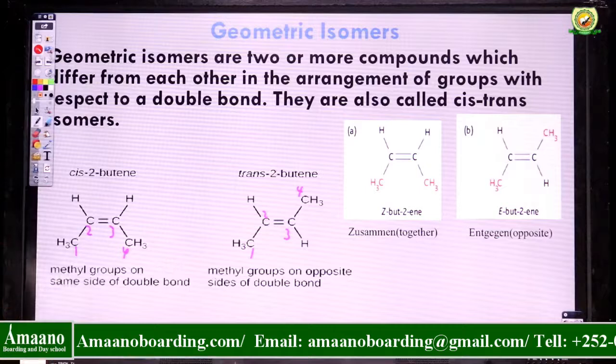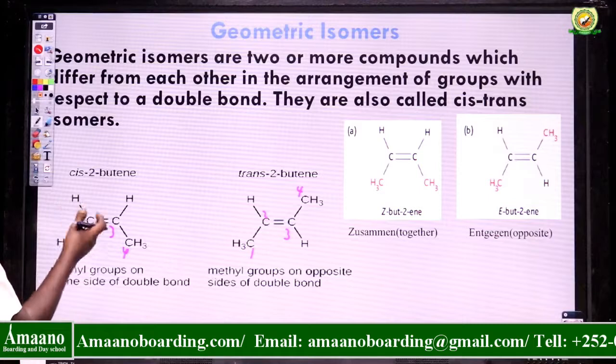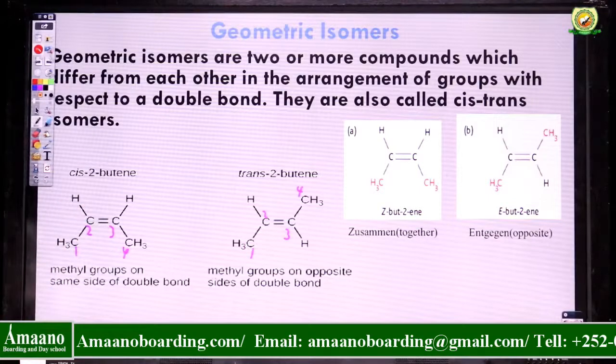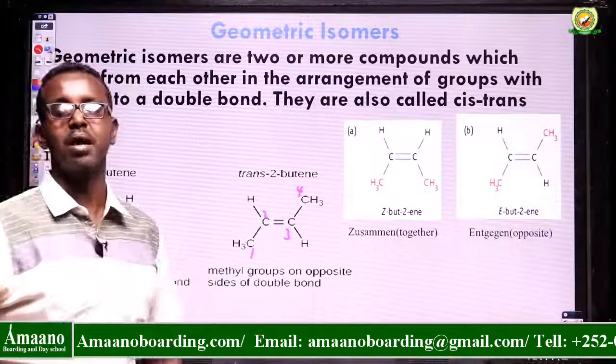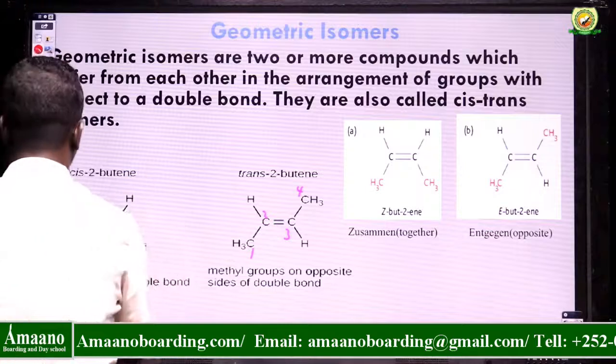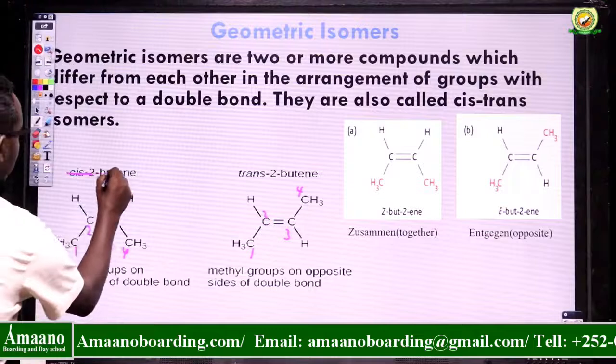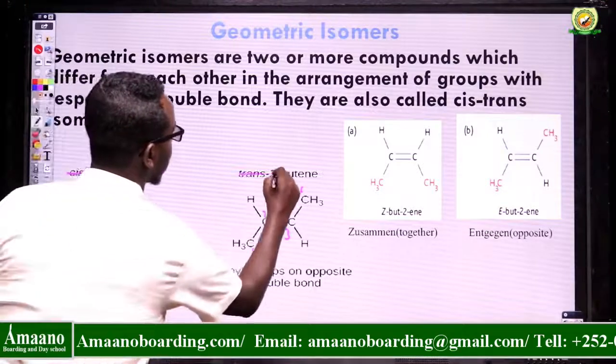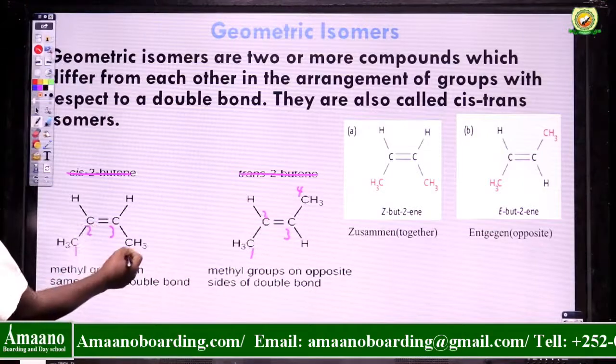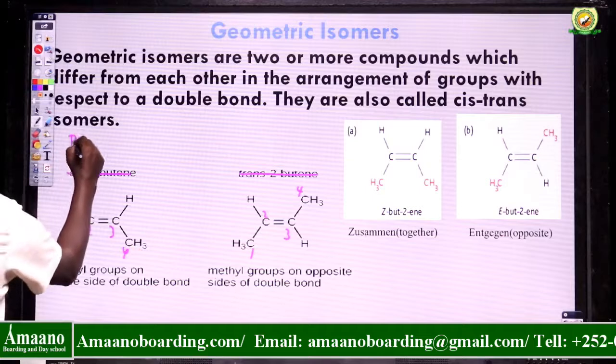We have 4 carbon atoms. So if you want to name them, both of them are butene. So ignore this one, we don't know at this time. What is the correct name of this one? I can simply say but.